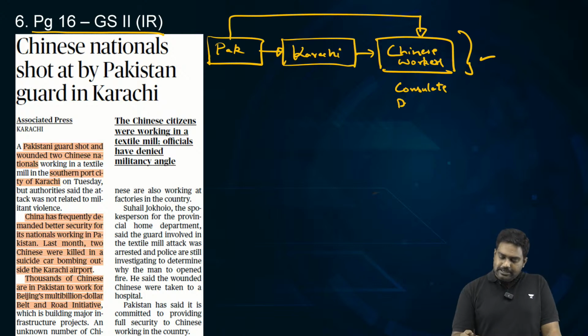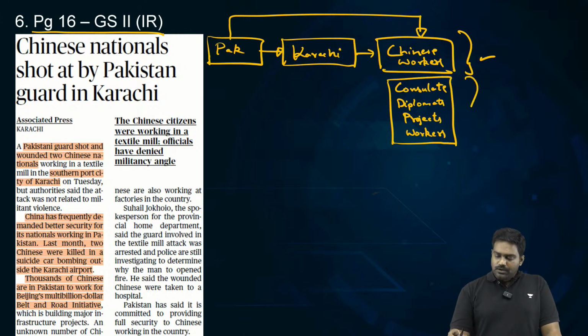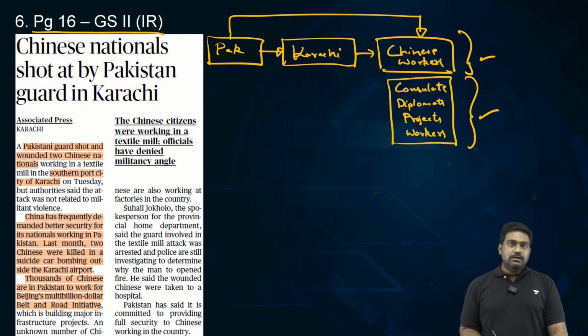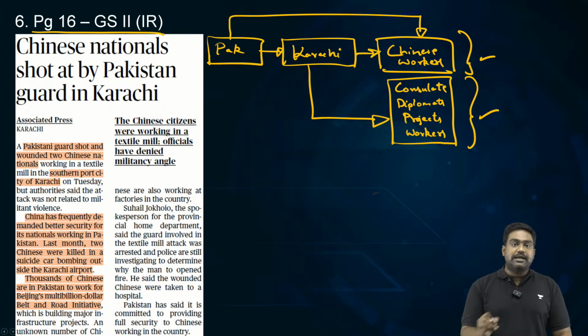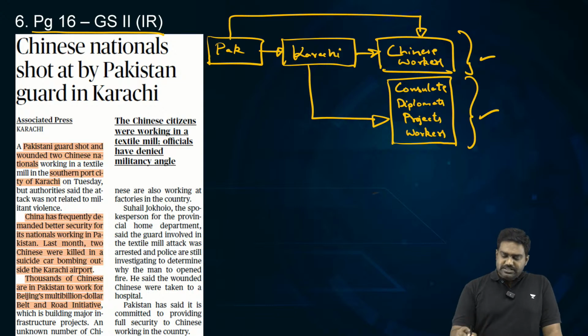Chinese diplomats have been targeted. And more importantly, Chinese projects and Chinese workers have been targeted. For example, there was one major attack a few months ago where several Chinese workers were killed. Recently, there was another bomb blast in Karachi where several Chinese workers were killed. So this marks a growing concern for China.